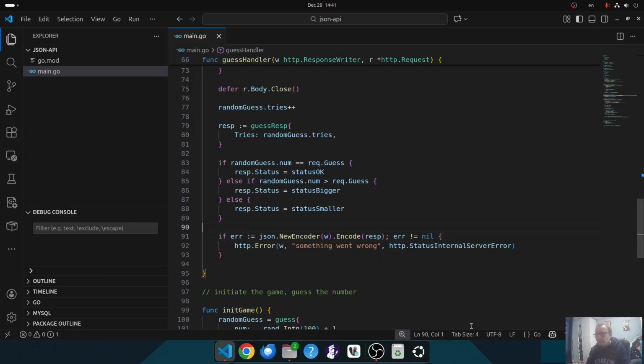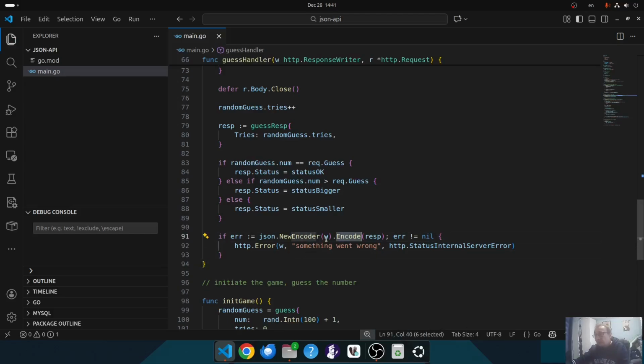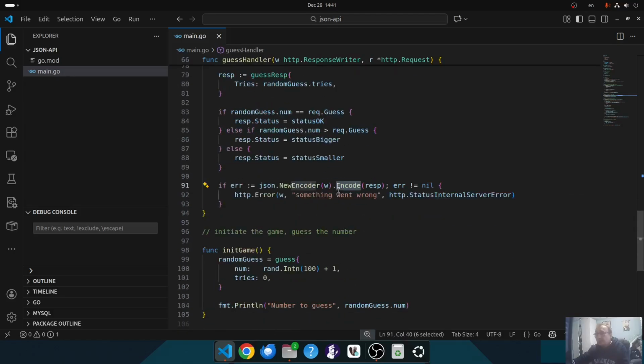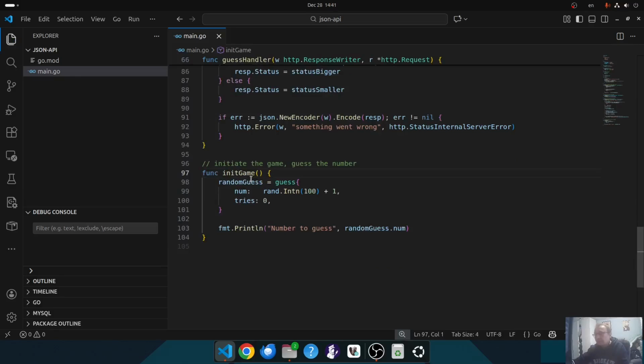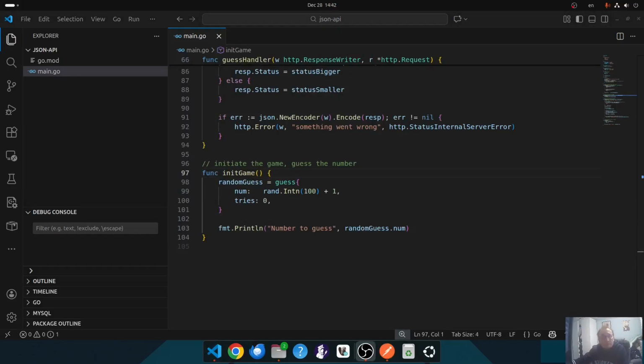Okay, so if something goes wrong, then I just return the error. Otherwise, this one will put to the response writer the proper response. And in theory, the application is done, so we just need to test it.